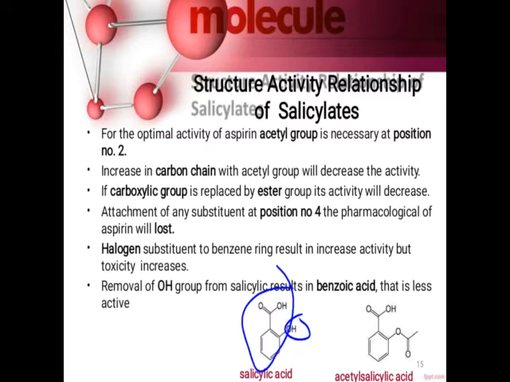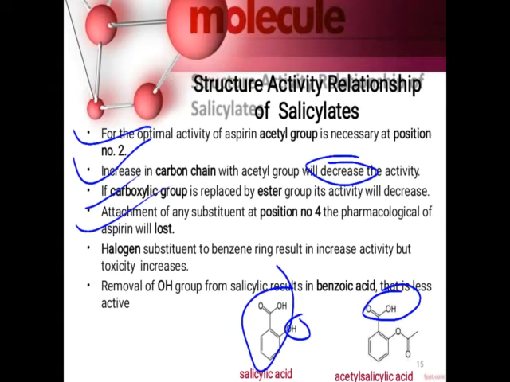So these are the points which come under the SAR of salicylic acid. First, at the second position there must be an acetyl group. If it is present at the third or fourth position, it will decrease the activity. Then the acetyl group consists of a single CH3 group. If the length of that CH3 increases, the activity will decrease. Third, if the carboxylic acid is converted into ester form, its activity will decrease.